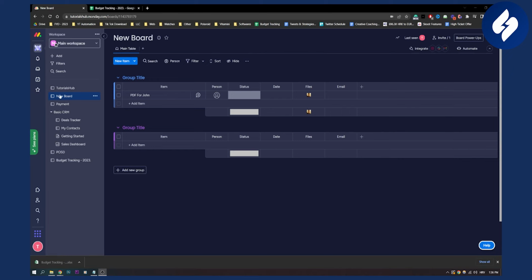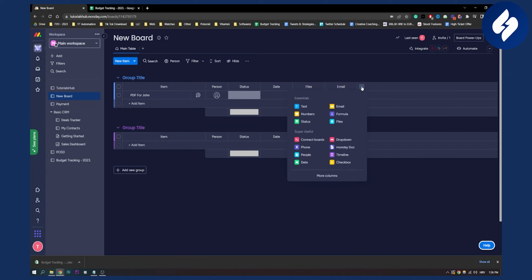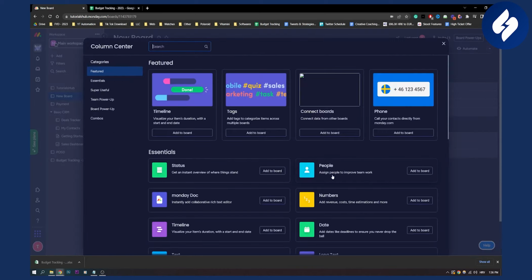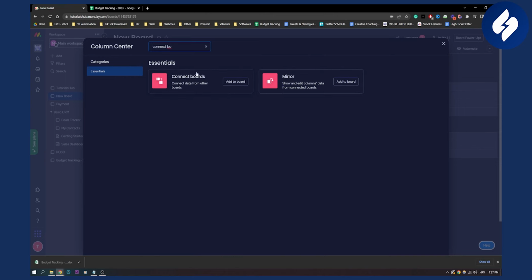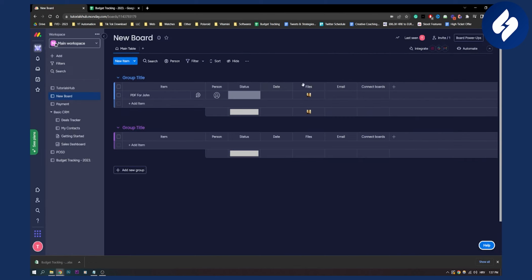So as you can see, I have a couple of boards here, but I want to use this new board and I want to connect it with a payment board. So what I can do is go here and add a column. I can go to more columns right here, and here I can say connect boards. And as you can see, we have connect boards here, connect data from other boards to other boards. So we can click add to board.